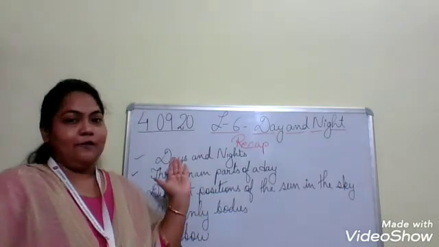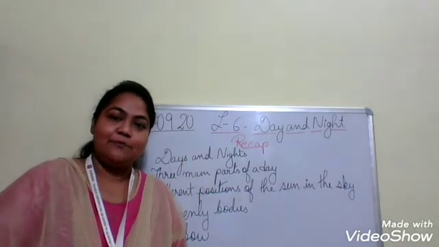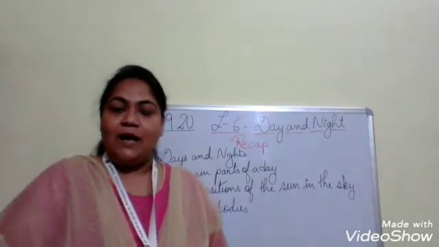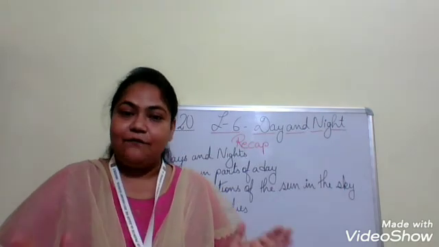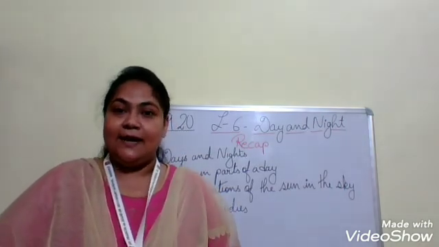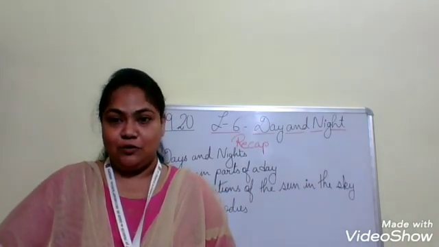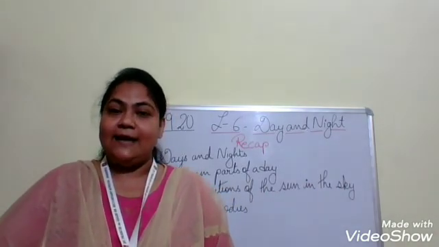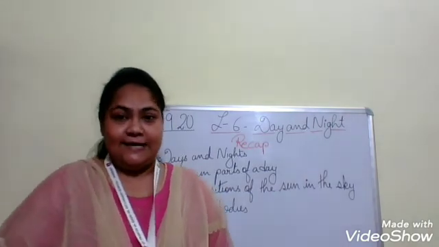So first of all, we have learned about the day and night. Do you remember children? Days are bright and warm, and nights are dark and cool. That is the difference between day and night. During the day it's full of bright things. You can see everything around you, isn't it? But in the night it is dark and it is cool.